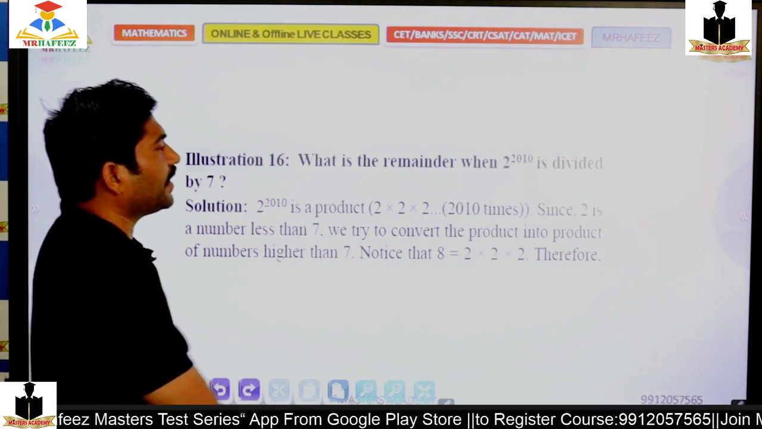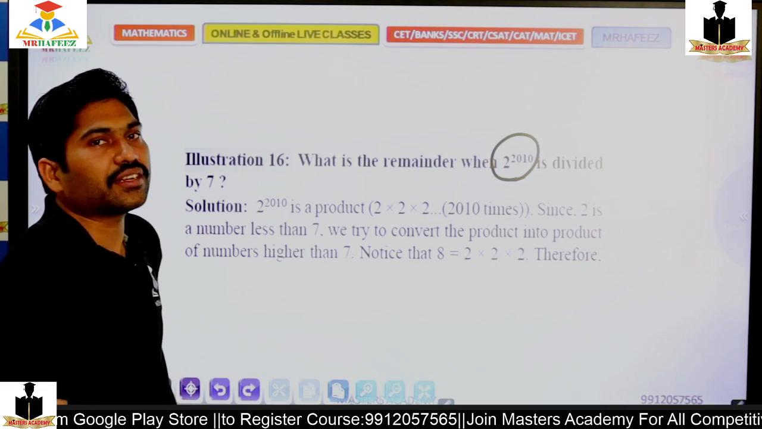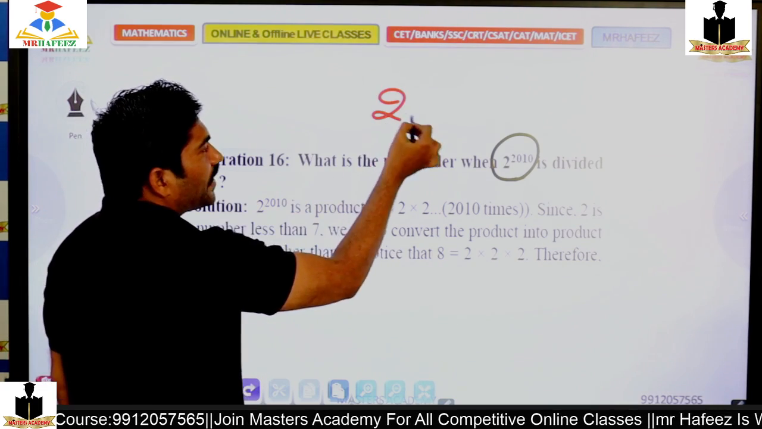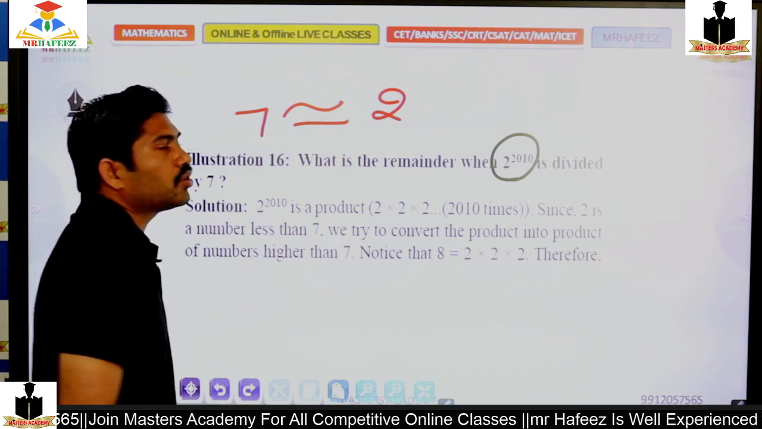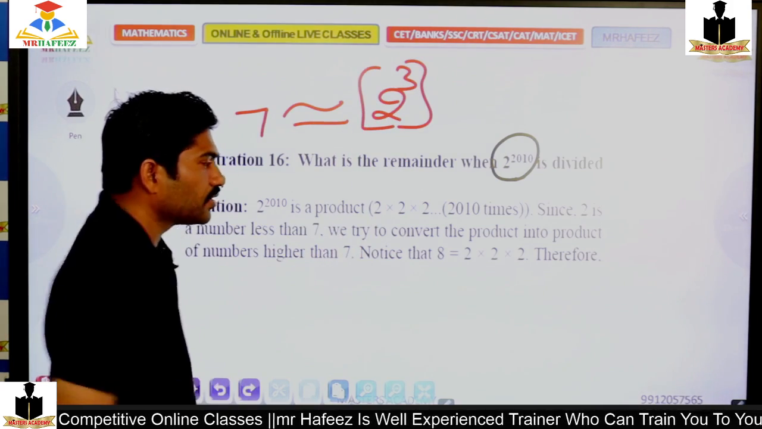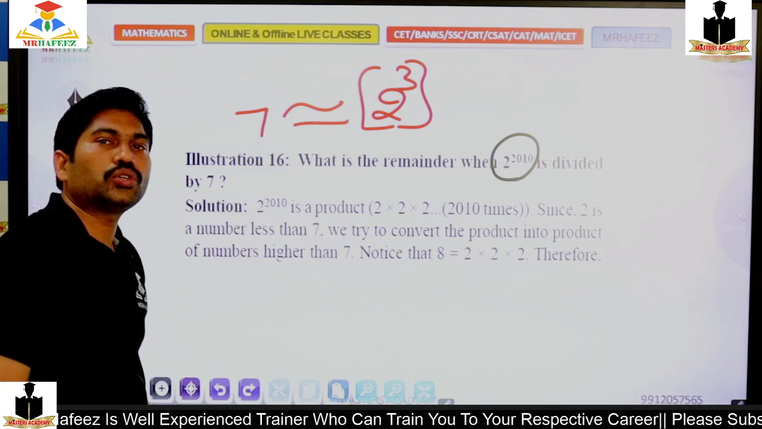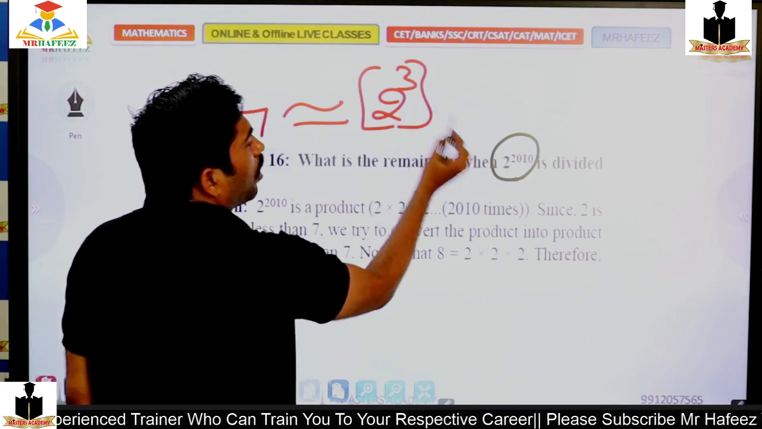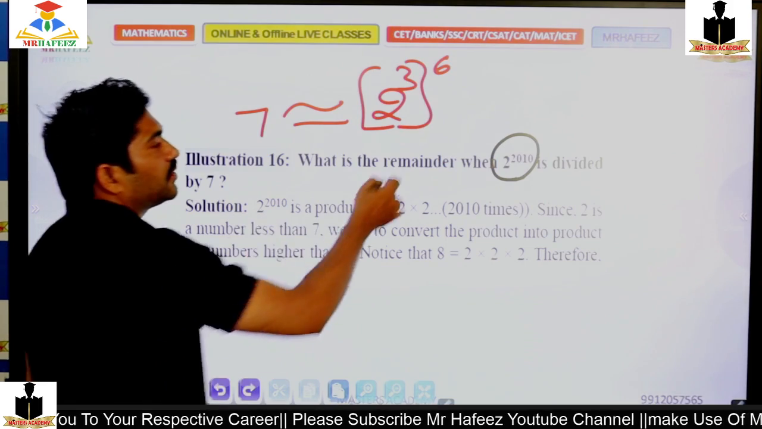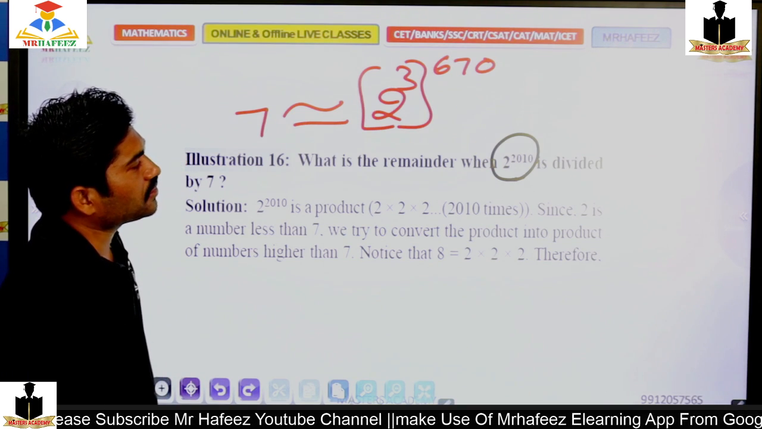Going on. So taking 2 power 2010 divided by 7. Before solving this, I should make it very near to 7. So 2 square is 4, 2 cube is 8. So 2 cube, how many times in 2010? 3 sixes are 18, and 21, 3 sevens, and 3 zeros. So 2 cube whole power 670. Is that clear?